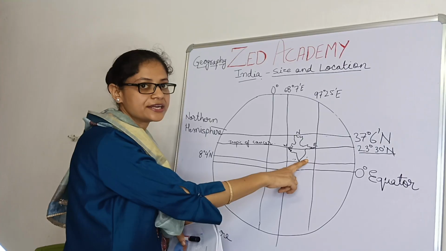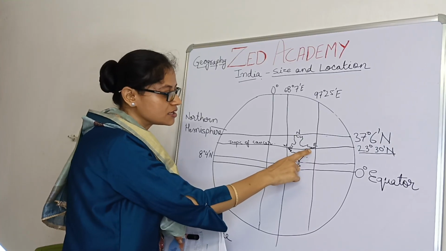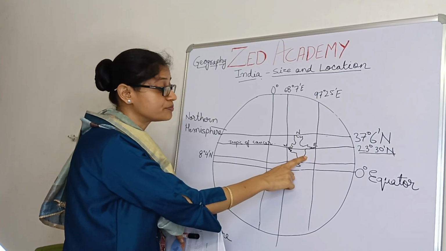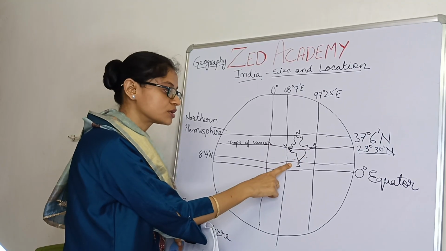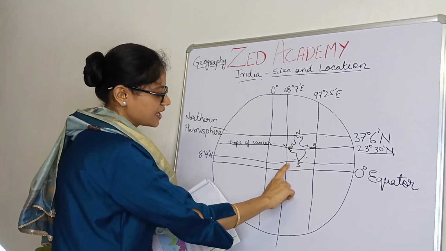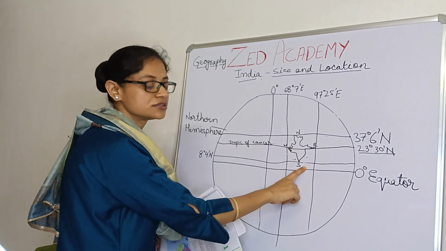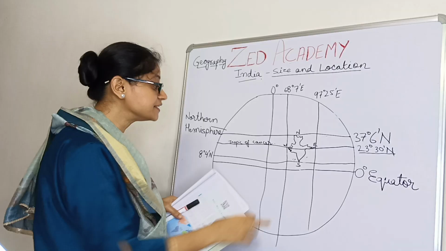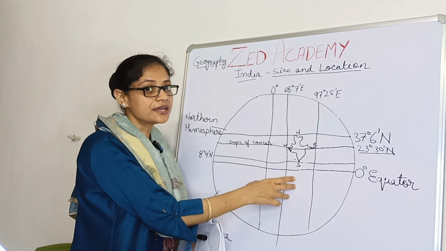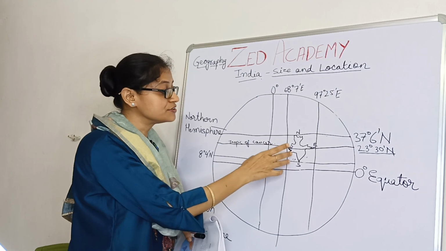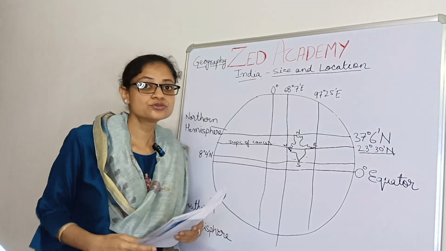Andaman and Nicobar Islands. In which water body? Bay of Bengal. And Lakshadweep is in the Arabian Sea. And to the south of India, the Indian Ocean. The Indian Ocean is the only ocean named after a country, India. Why? Because India has been very significantly important through centuries.